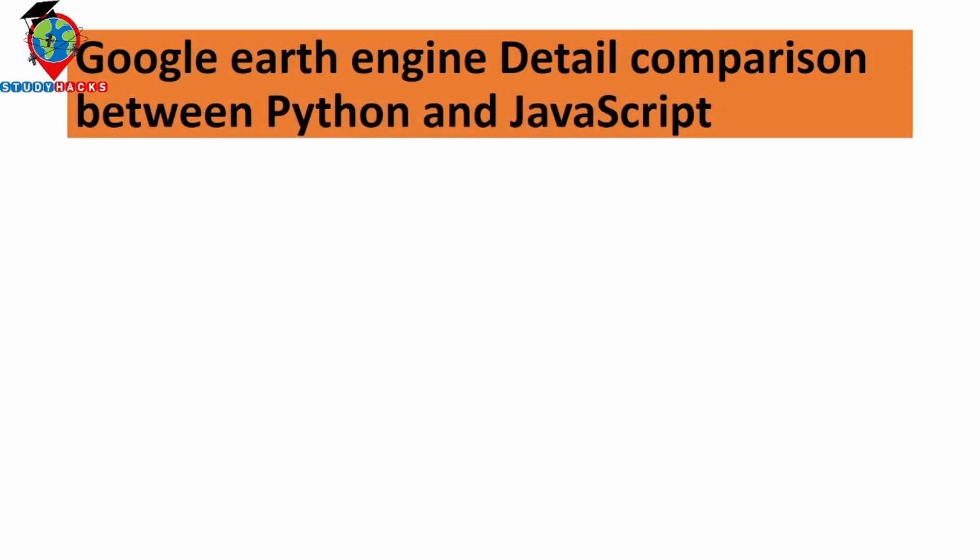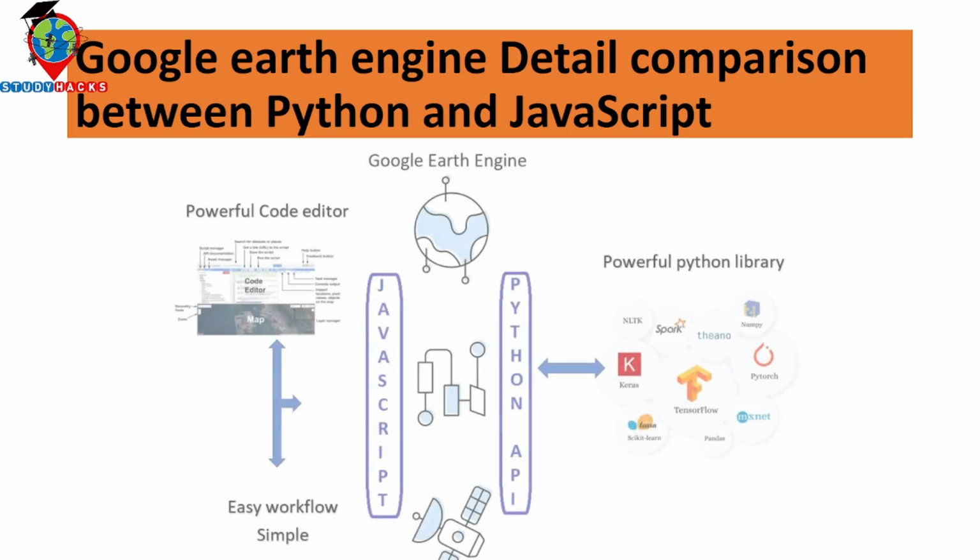So now, Google Earth Engine, basically the comparison between Python and JavaScript. We already know how we can easily create the Python and JavaScript API code editor for Google Earth Engine. We already discussed that. And now we can see here the comparison between the two.